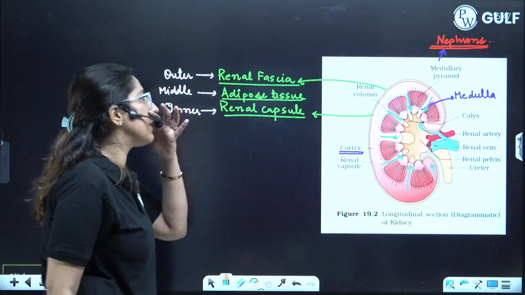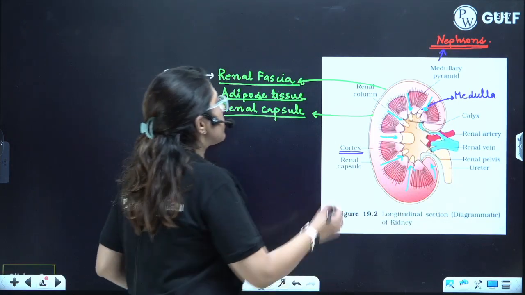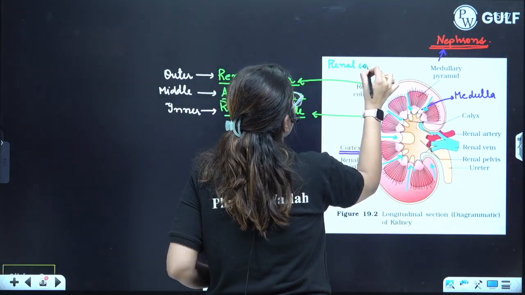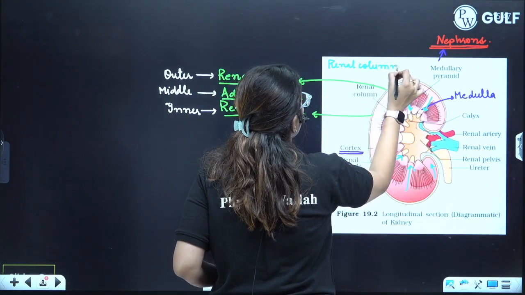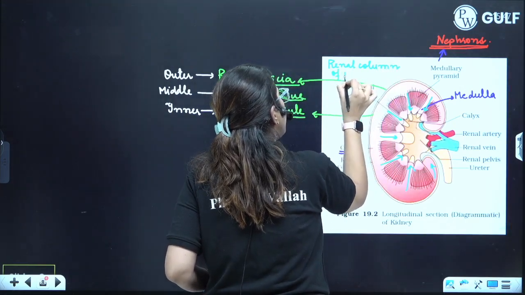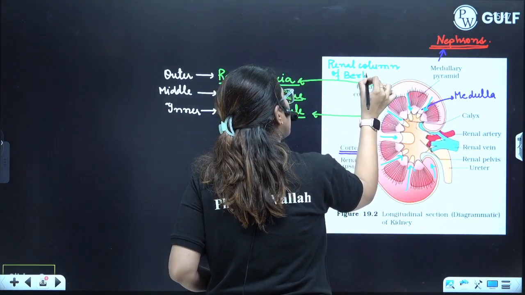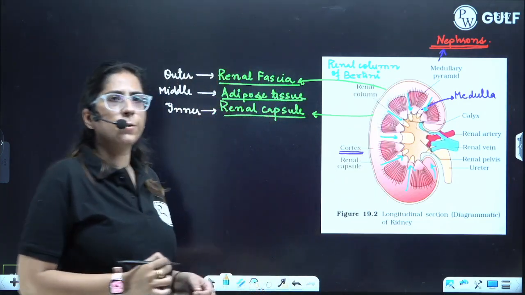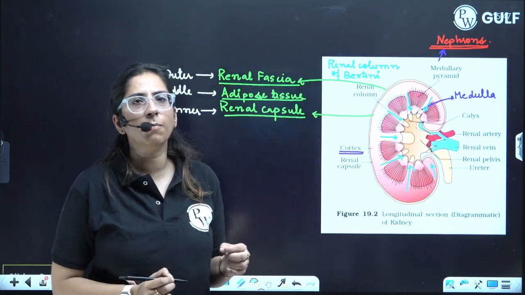This is termed as the renal column. Another name is renal column of Bertini. Renal column of Bertini is present. Clear?